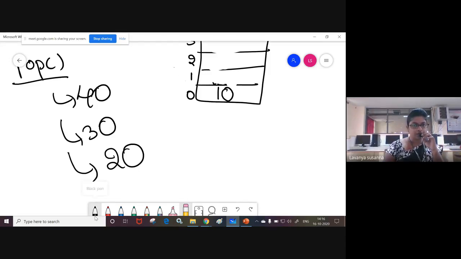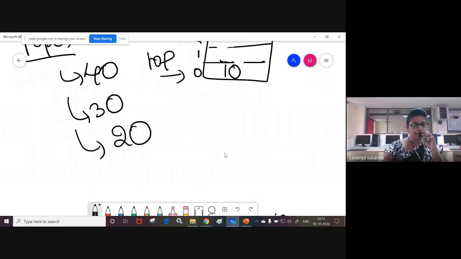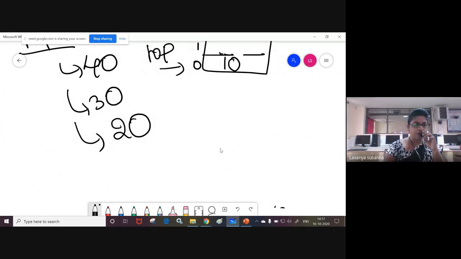Previously top is pointing to 1, right? 1 minus 1. Decrementing means minus 1. Incrementing means plus 1. So 1 minus 1, 0. Now top points to 0. Now if you want to delete, again call the pop operation.